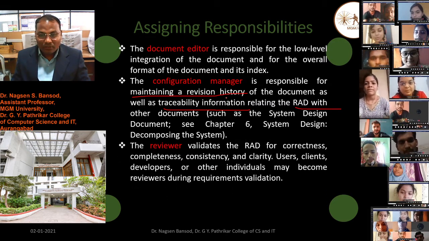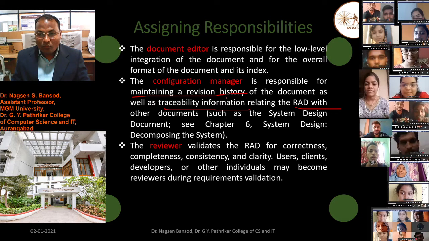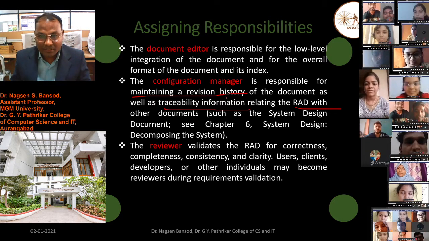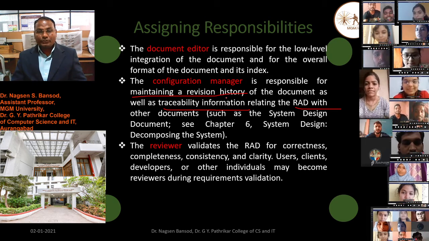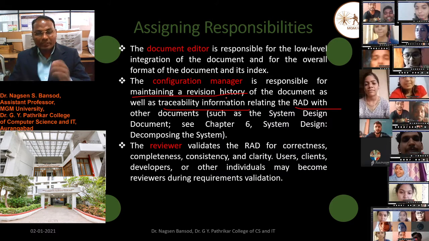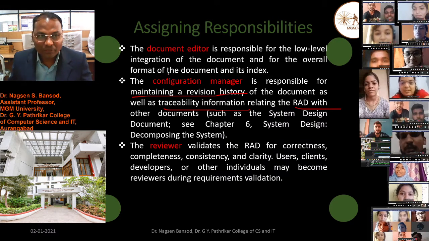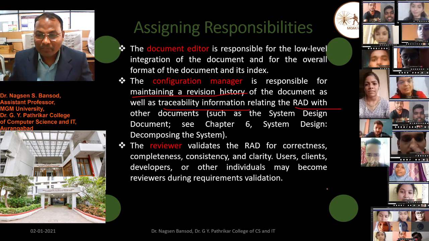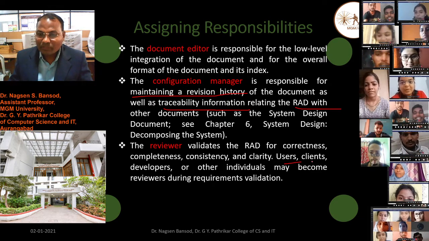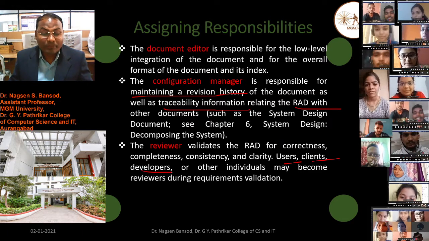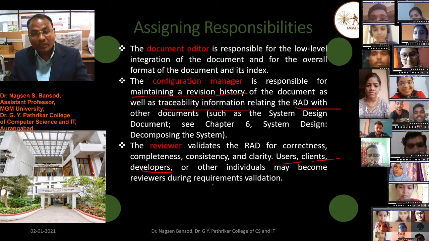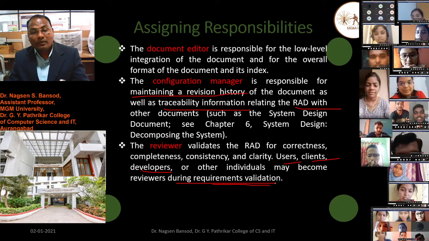And the reviewer validates the RAD for correctness, completeness, consistency, and clarity. Users, clients, developers, or other individuals may become the reviewer during the requirement validation. Who becomes the reviewer? There may be a question in the final exam. User becomes the reviewer, client becomes the reviewer, developer becomes the reviewer, and also other individuals may become the reviewer during the requirement